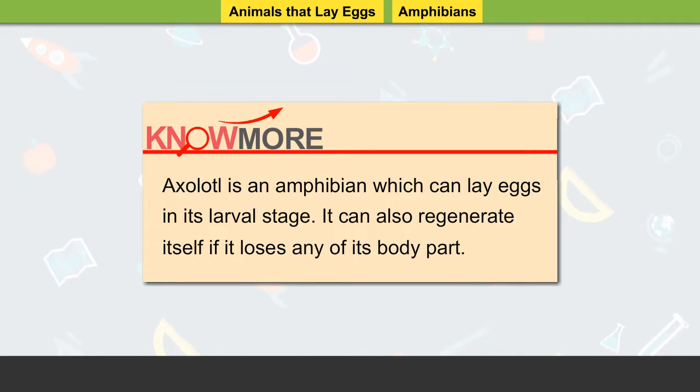Axolotl is an amphibian which can lay eggs in its larval stage. It can also regenerate itself if it loses any of its body part.